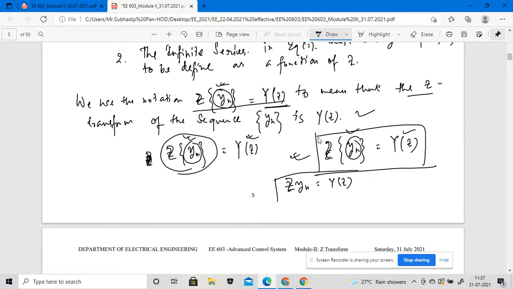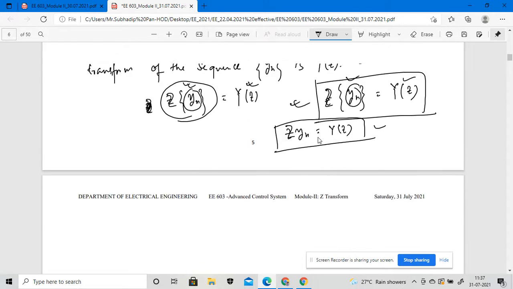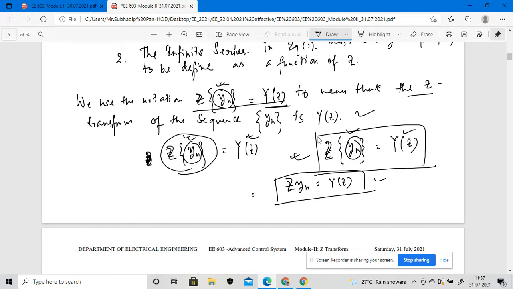Or in some books you may write using this other notation.